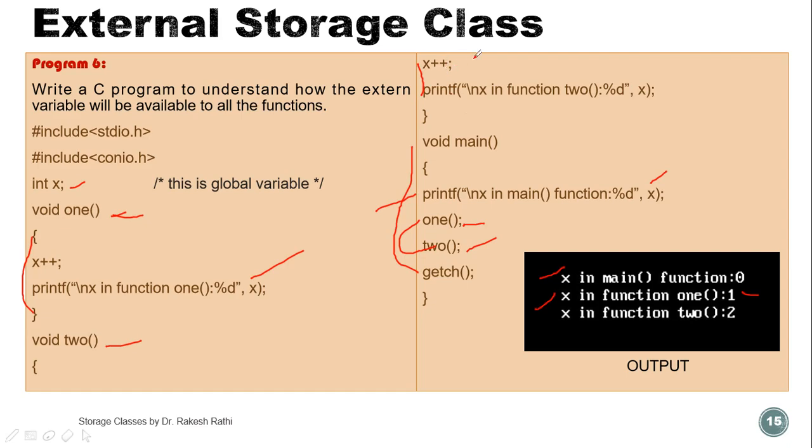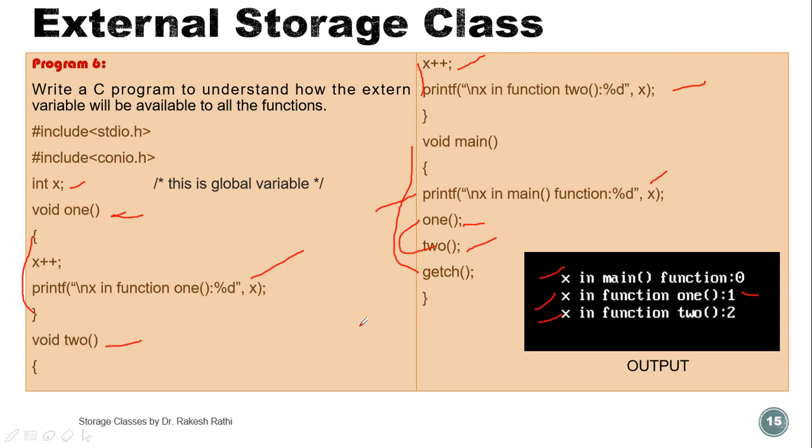Then execution of x plus plus. The value of x in this function is incremented by 1. The value is 1, then it becomes 2 because of this increment x plus plus. So value of x is 2. Now it will print x in function 2 is 2. So it will print 2 like this. So this is the output of this program.